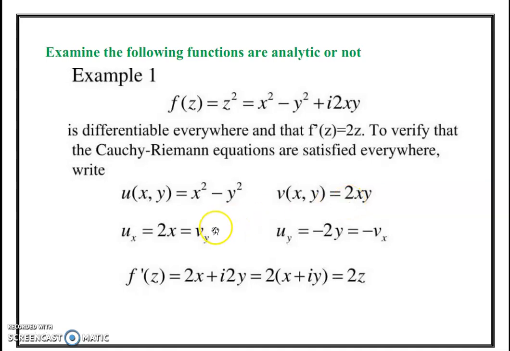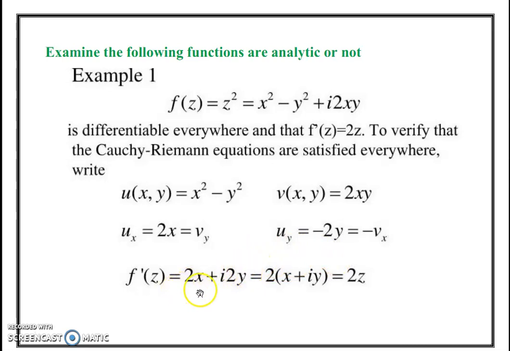Now calculate the partial derivatives. ux equal to 2x and vx equal to 2y. Then uy equal to minus 2y. Then vy equal to 2x. Here the CR equation is satisfied. The given function is analytic. This implies it is differentiable.